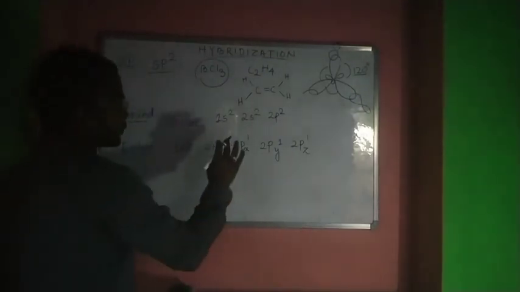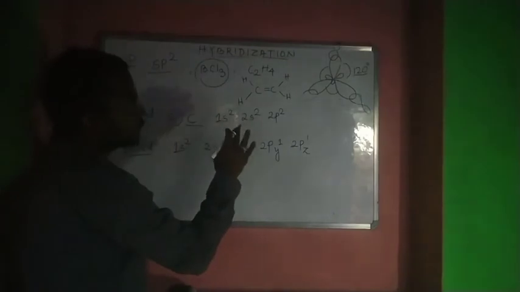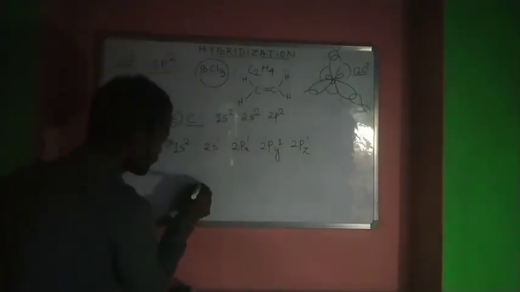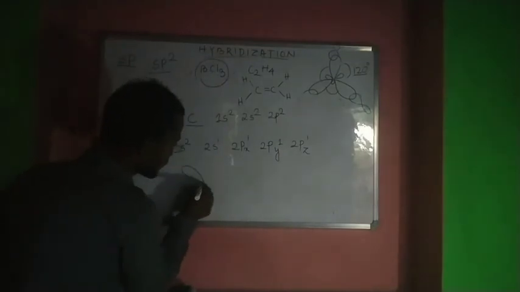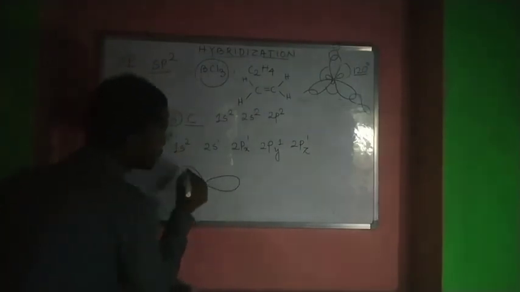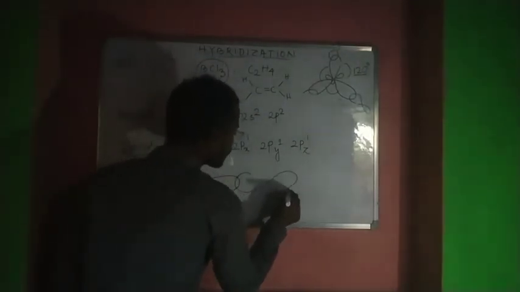For the hybridized orbitals, sp2, they form like this. One of the hybridized orbitals will be like this. Another sigma bond is formed between one carbon and the other carbon.